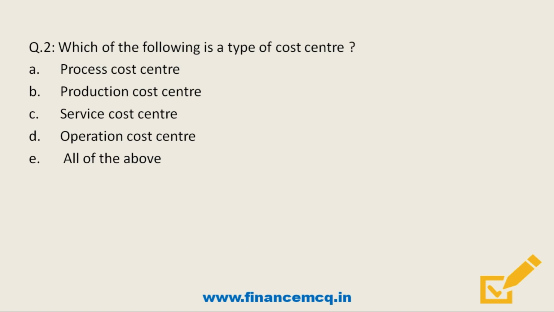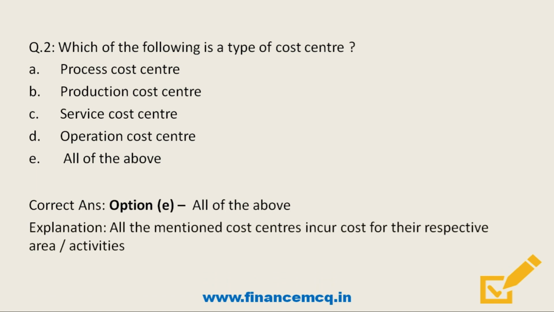Next question. Which of the following is a type of cost center? Option A, process cost center. Option B, production cost center. Option C, service cost center. Option D, operation cost center. And last option, all of the above. So friends, remember that cost centers are business units responsible for the cost which they incur. They contribute indirectly to the revenue of the company and mainly accumulate their costs into a cost pool. So if we go through the options, all of these are a type of cost center. And all the mentioned cost centers incur cost for their respective areas or activities.